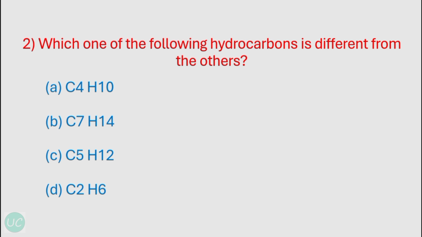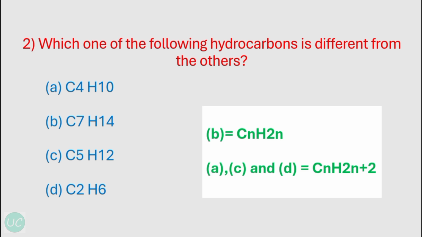Okay, our next question is which one of the following hydrocarbons is different from the others? So over here the option number B, that is C7H14, has a general formula of CnH2n, that is of alkene series, and the other options, that is A, C and D, are of alkane series that has general formula of CnH2n plus 2. So the first one is butane, the B is heptene, the C is pentane and D is ethane.